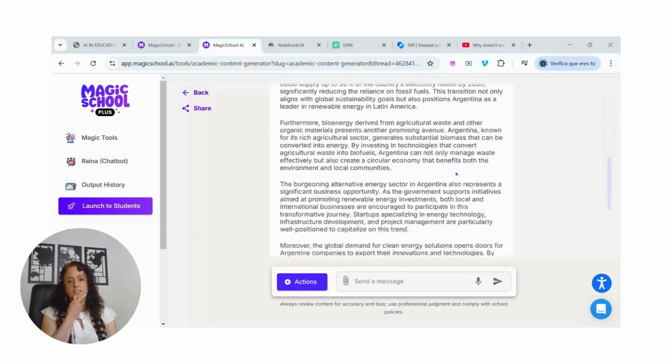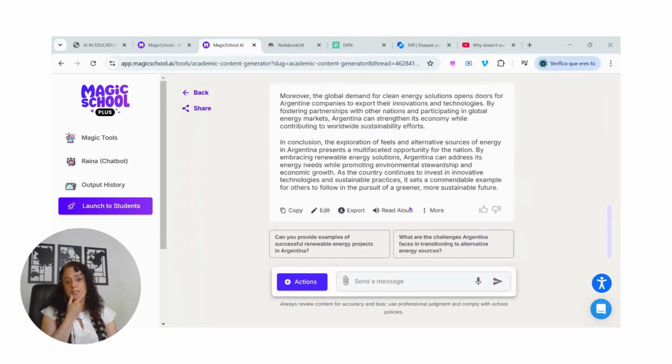Okay, so here I have it. Yeah, all the information. Of course, I have the option to read it aloud, so I don't need to read it myself. I will just listen while doing some other things. Great, that's wonderful, you say. Yes, it is. Let's go back to Magic School.